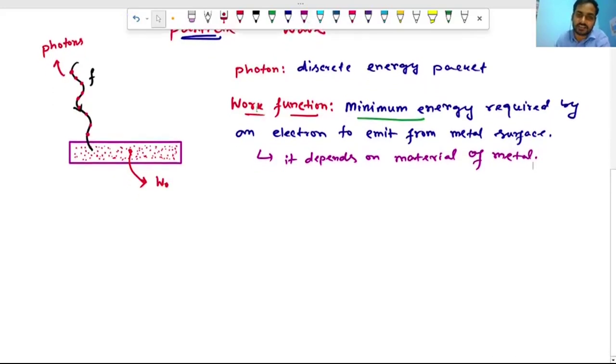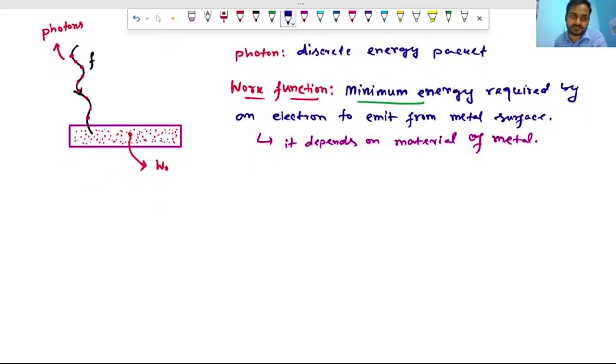Now, from the conservation of energy we can write, but see one more thing. What is the energy of each photon? Suppose these are photons of an electromagnetic wave whose frequency is f, then the energy of each photon is hf. Now suppose f naught is the threshold frequency, and electromagnetic radiation of threshold frequency is incident on the metal surface, then the electron will just emit.